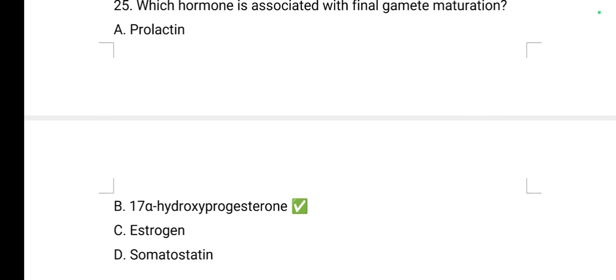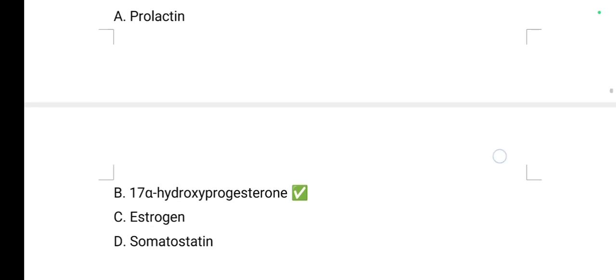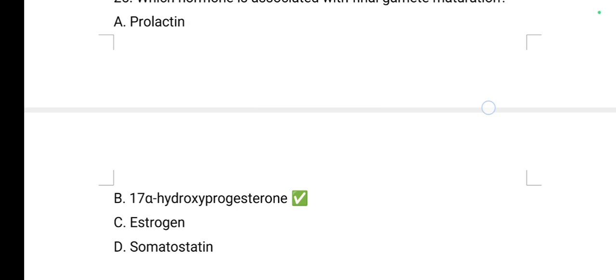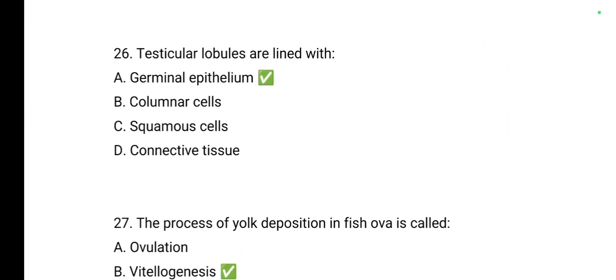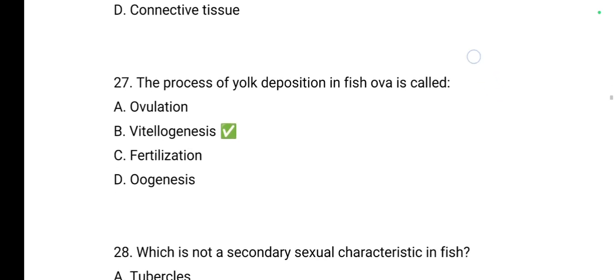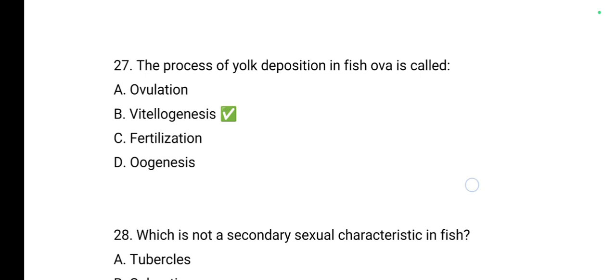Which hormone is associated with final gamete maturation? It is 17 alpha hydroxyprogesterone. Testicular lobules are lined with germinal epithelium. The process of yolk deposition in fish ova is called vitellogenesis.